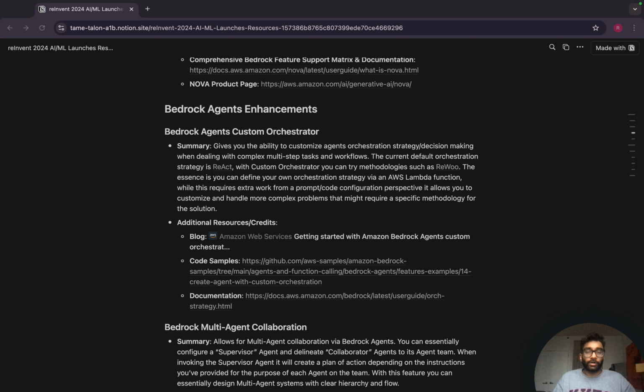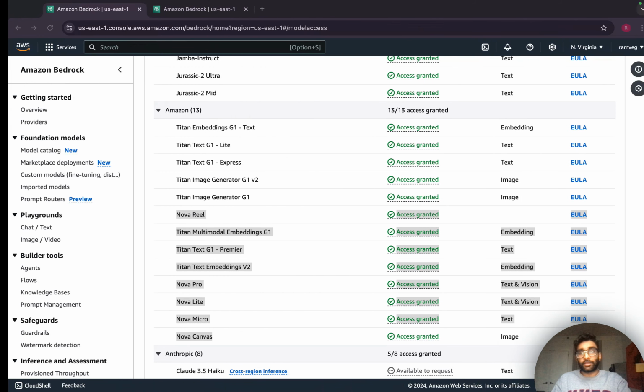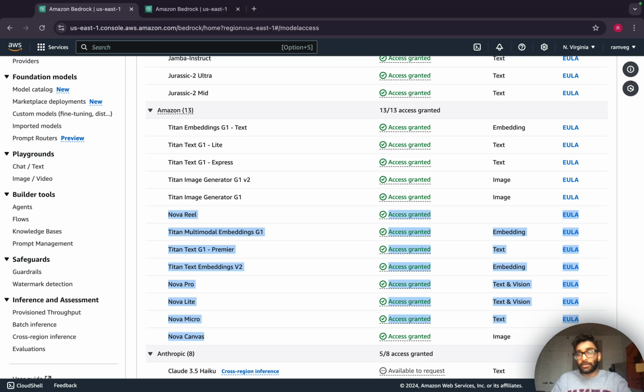And while this is extra work from a prompt or a code configuration perspective, right, it also gives you more flexibility because you can essentially define the strategy or way of thinking or course of action that your agent should take. And some other methodologies include ReWOO. And in the blog that I've linked here, the Bedrock team put out a pretty neat way of showing how you can define a custom orchestration for the ReWOO strategy here itself. And along with this, there's many code samples with this feature launch that you could take a look at for what's essentially happening. And this is all accessible once again via the Bedrock UI as well.